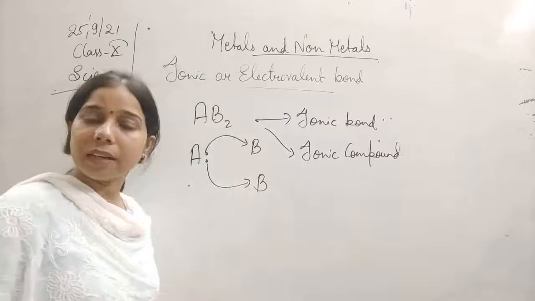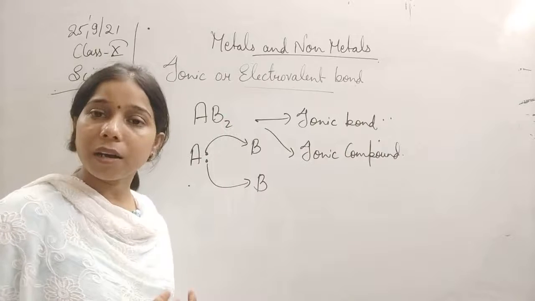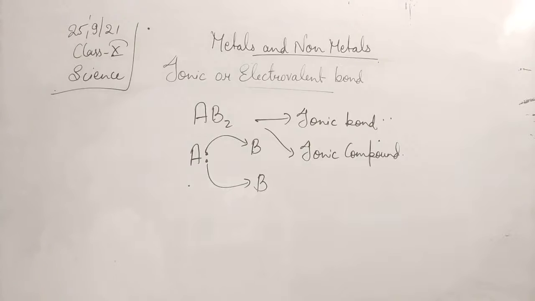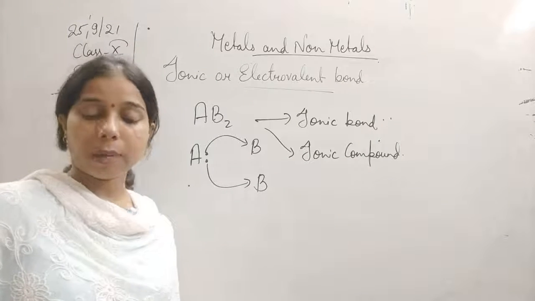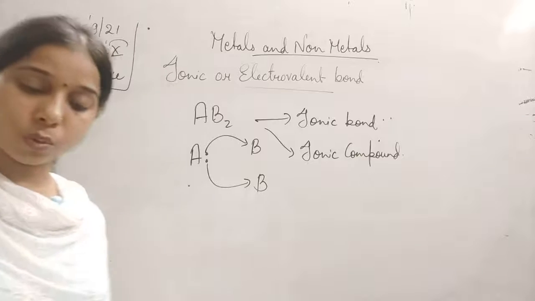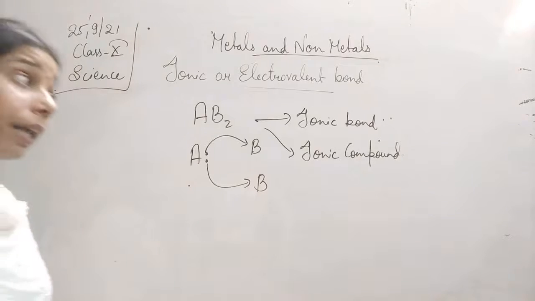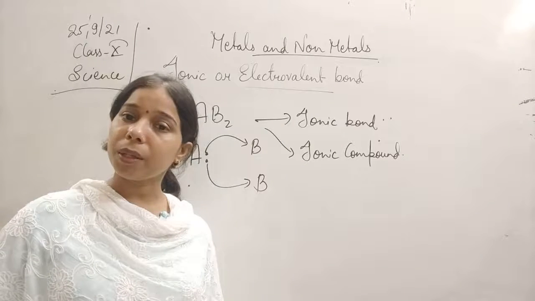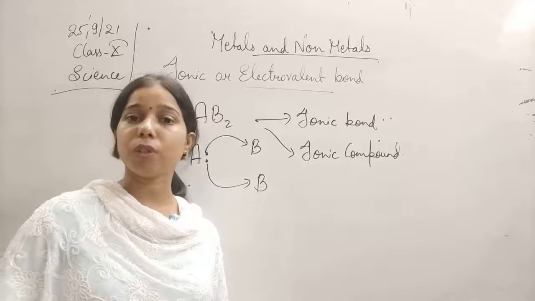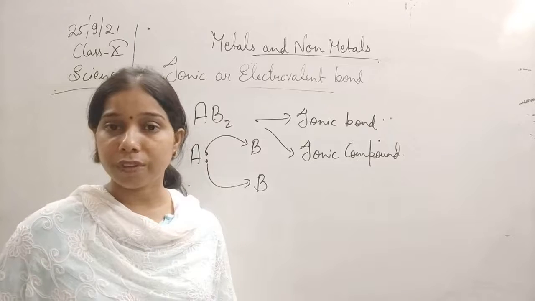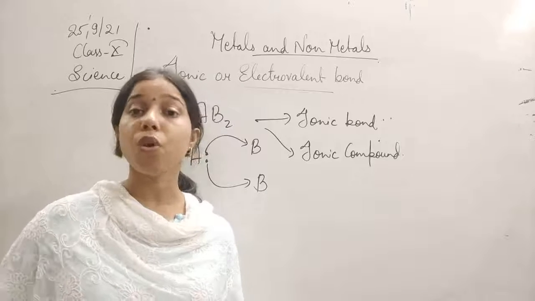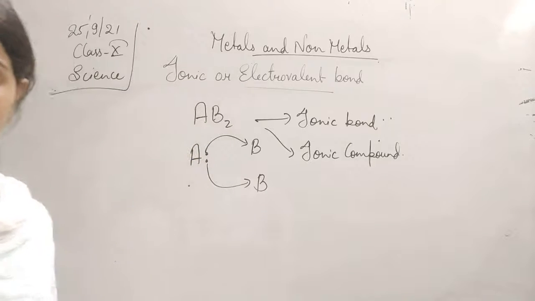Okay, and if the characteristics are asked, then you will write: hard and brittle, having high melting and boiling point, fairly soluble in water. Why are ionic compounds usually hard? It is because of the strong force of attraction between them. Why do ionic compounds have high melting and boiling points? It is because the ionic compounds have joined together with a very strong force of attraction between them, and ultimately we have to supply more heat in order to break the force of attraction existing between these two.